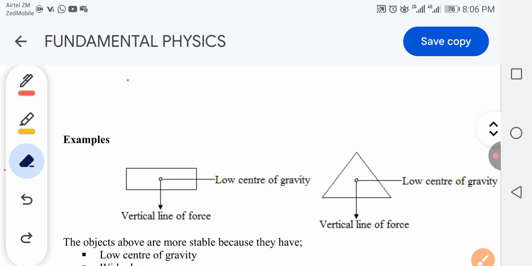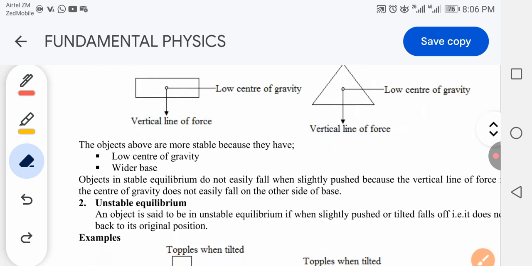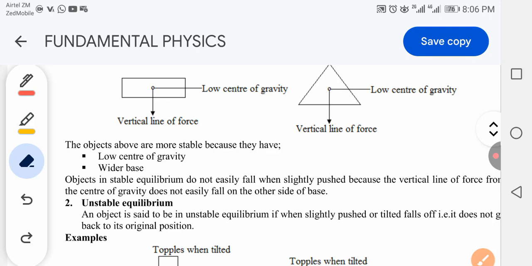So the objects above are more stable because they have, number one, a low center of gravity, and number two, a wider base. If you look at this setting, the base is much wider and the center of gravity is very low.